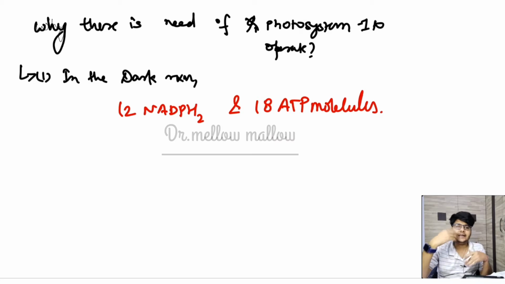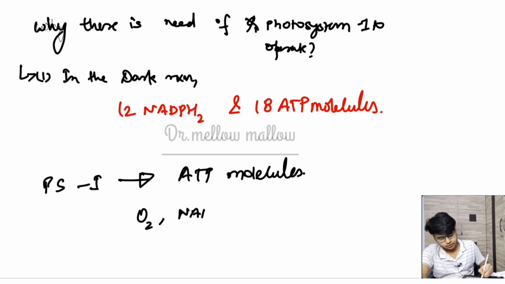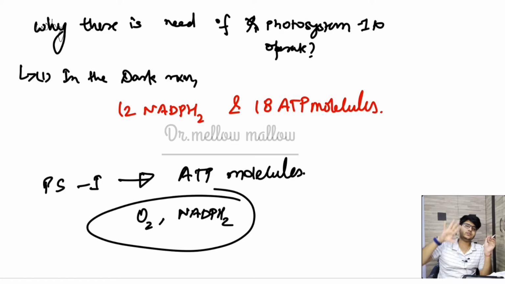So for the requirement of that much high amount of ATP molecules, we need photosystem 1, because you all know that photosystem 1 is going to produce ATP molecules, but it will not produce O2 or NADPH2. In the previous lecture we have discussed that when photosystem 1 operates, ATP molecules will be generated, but there will be no O2 and NADPH2. So there will be no photolysis of water? Yes, there will be no photolysis of water.